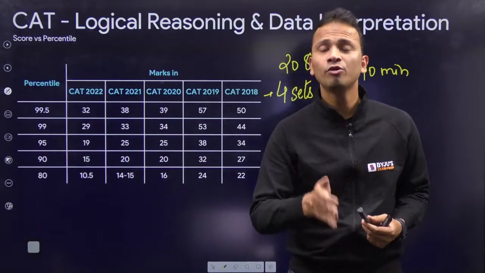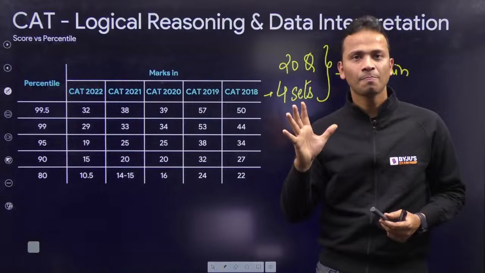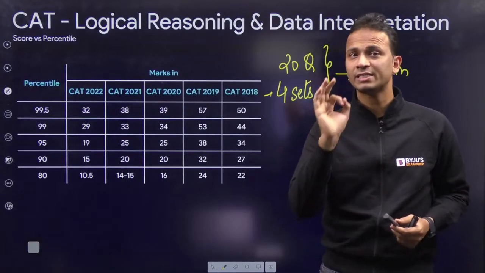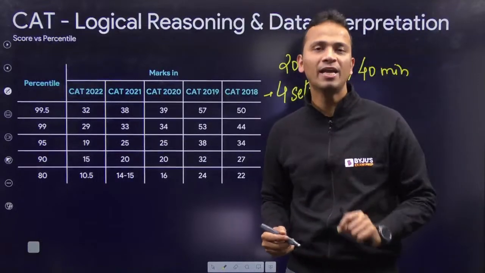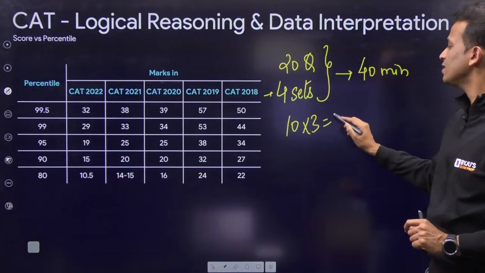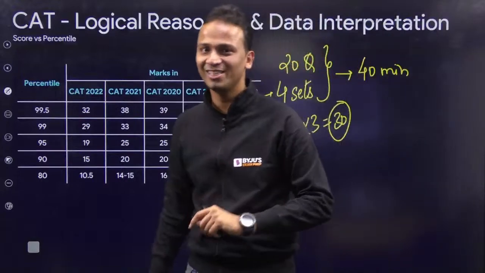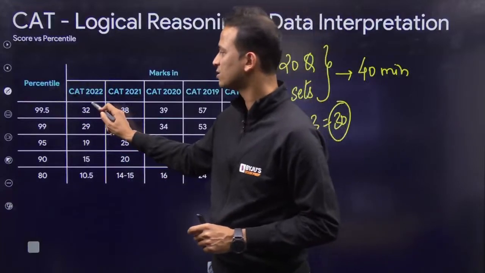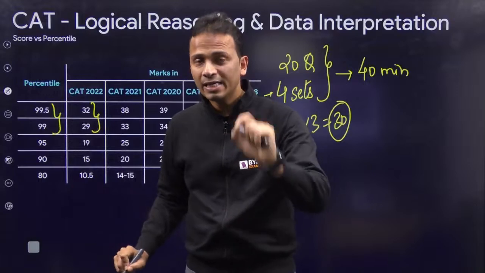So after the end of a total 30 or 35 minutes, you have finished 2 complete sets, 10 questions. Now let's see where these 10 questions can take you. Now 10 questions multiplied by 3, that is 30 marks. So if I have scored 30 marks, let's see where I am sitting. So in CAT 2022, a student who has scored 30 marks is lying at least above